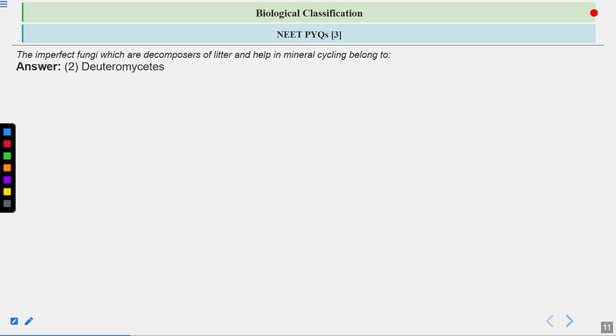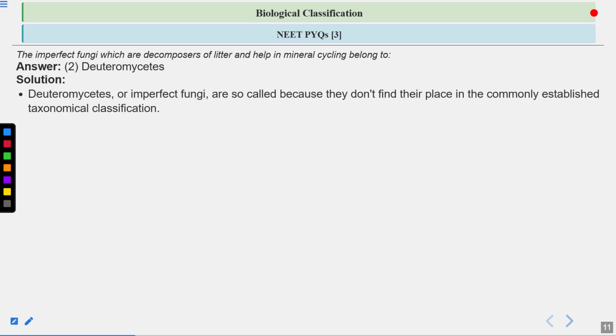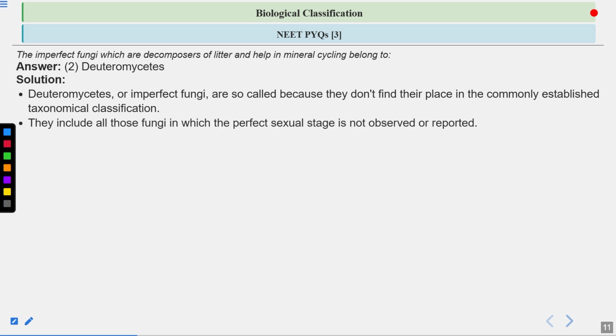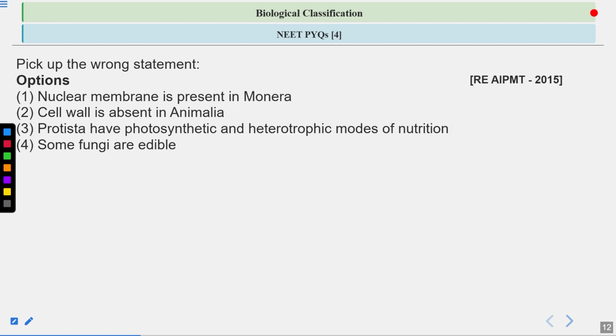The correct answer is Deuteromycetes. Let's have a look at the answer here. Deuteromycetes are known as imperfect fungi because no sexual stage or sexual phase is observed in them. Only the asexual phase has been discovered. Once the sexual phase is discovered, they are shifted to Ascomycetes or Basidiomycetes. Members of Deuteromycetes are usually saprophytes, or decomposers. Here no sexual stage is observed and they are decomposers, so they help in mineral cycling.